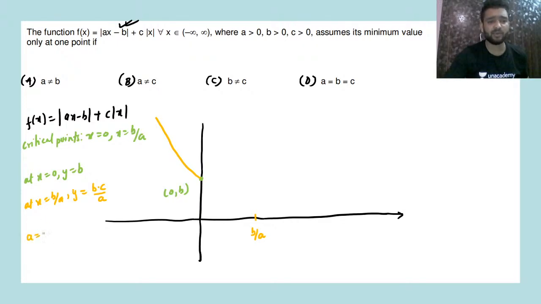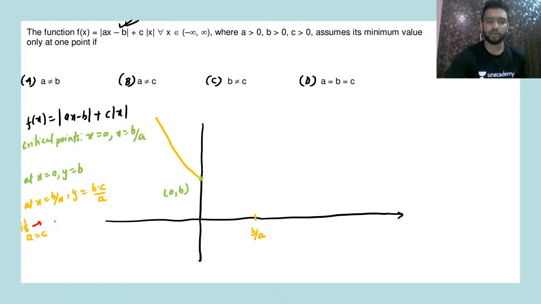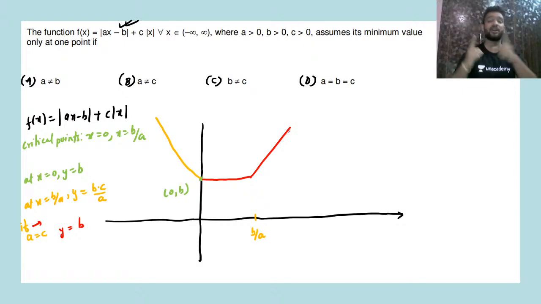So if I take a is equal to c, so your y will now be what? Y will be b. That means if a is equal to c, you'll be getting this graph like this. So this is not the required case because now it's assuming minimum value at a lot of points. There will be a lot of points where it is assuming its minimum value, yes or no? From 0 to b by a, it will assume this value.